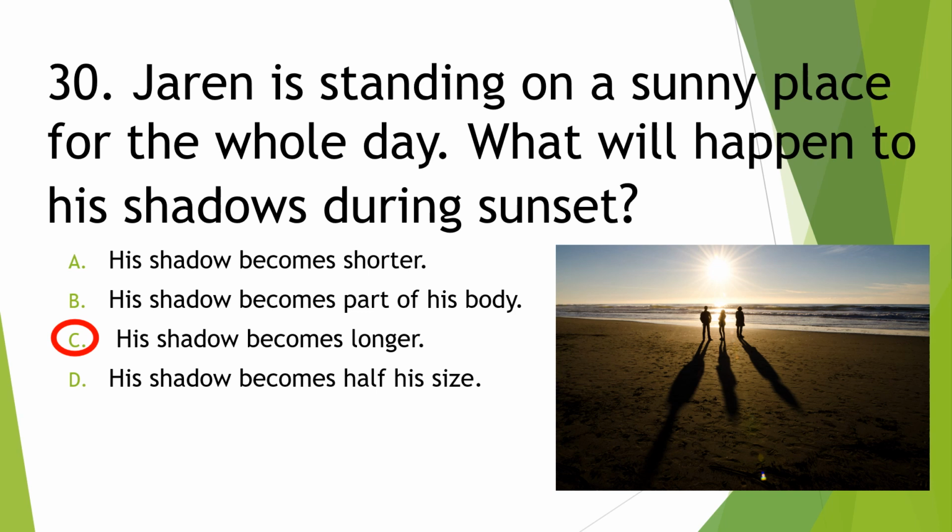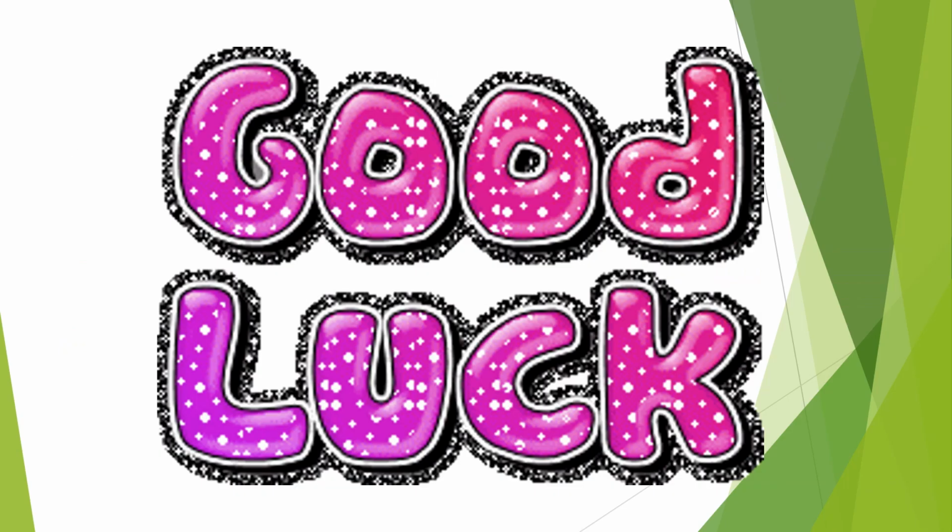And the last one, Jared is standing in a sunny place for the whole day. What will happen to his shadow during sunset? A. His shadow becomes shorter. B. His shadow becomes part of his body. C. His shadow becomes longer. D. His shadow becomes half his size. It's letter C. Okay. Did you get it right, kids?